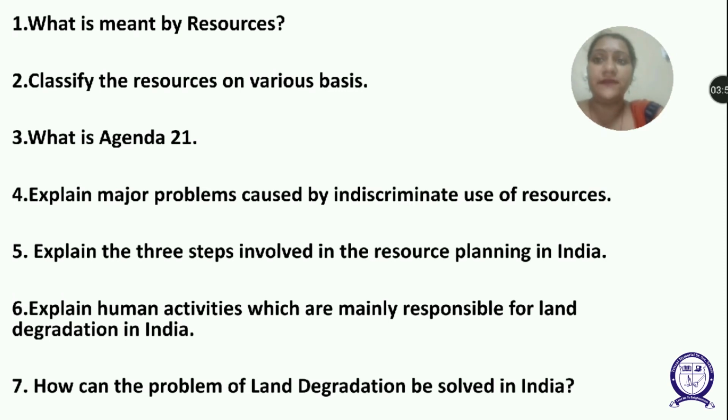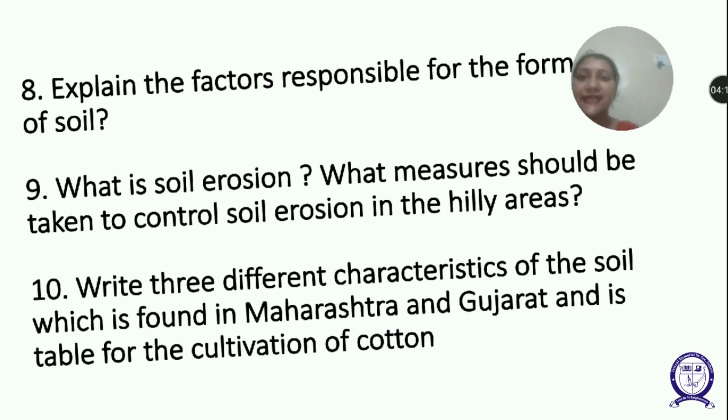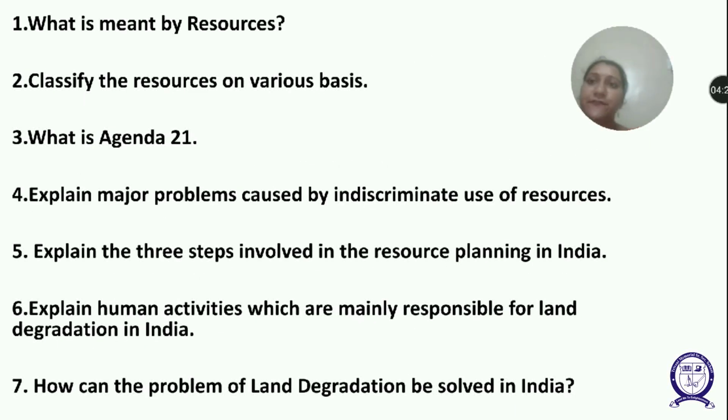Every local government should draw its own local Agenda 21. Now our fourth question is, explain major problems caused by indiscriminate use of resources. Resources have been depleted for satisfying the greed of a few individuals. So the resources get accumulated in a few hands, which in turn divide the society into two segments. One is rich, another one is poor.